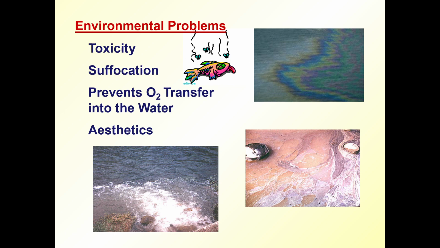The effects of oil and grease are that it produces layers on the water surface that lower the dissolved oxygen. Since this prevents oxygen transfer into the water, there will be suffocation and lower dissolved oxygen. This will affect the aquatic animals also, and it also affects the aesthetic appearance of the water.